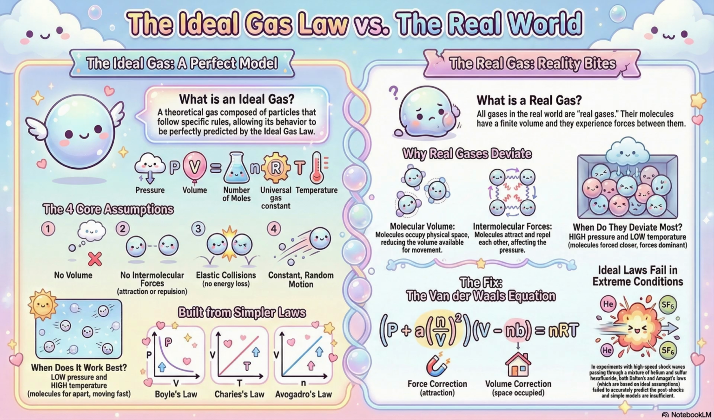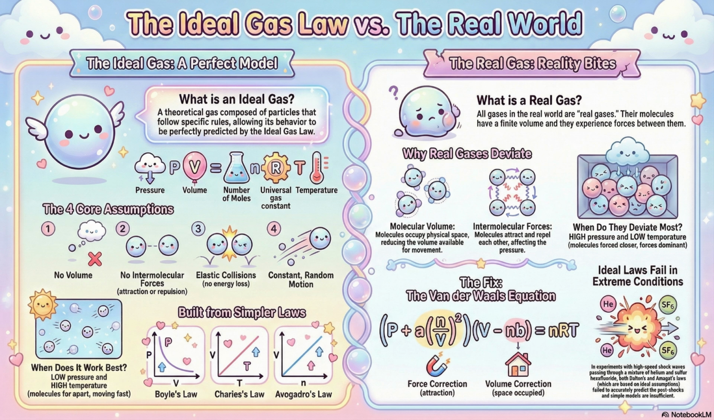Exactly. This is the key finding. For the post-shock temperature, a 50-50 mixture seemed to follow Dalton's law better. Okay. But a 25-75 mixture, the one dominated by the light helium atoms, aligned better with Amagat's law. The laws weren't even consistently wrong. Their accuracy depended on the composition. Which suggests the problem isn't the math in the models, it's the assumption they're both built on.